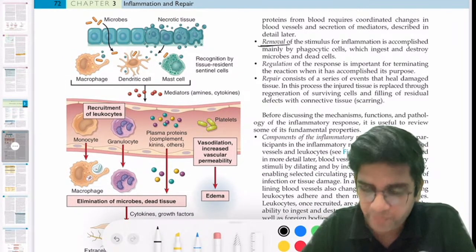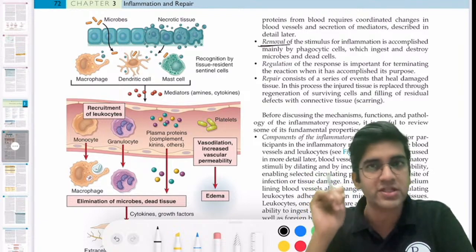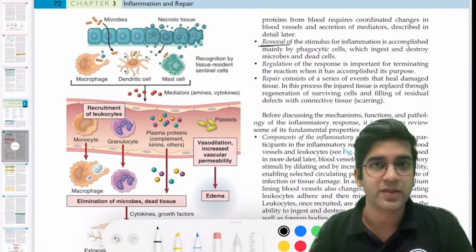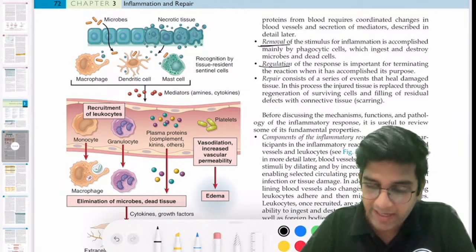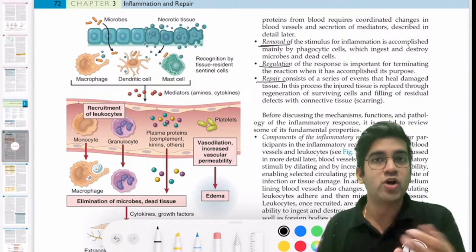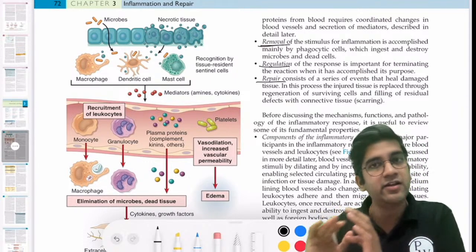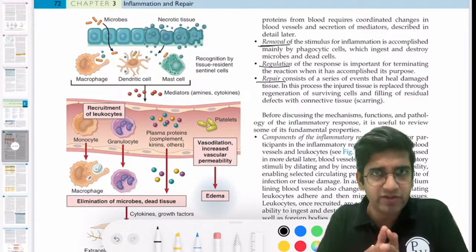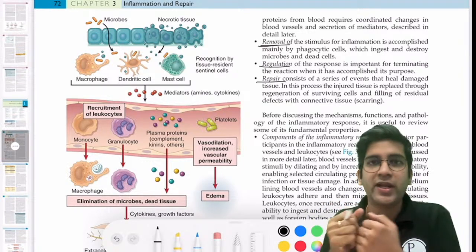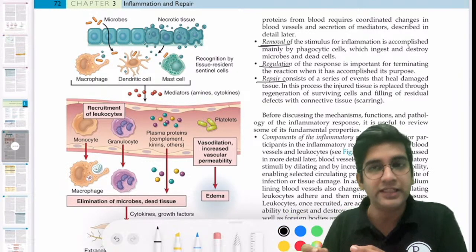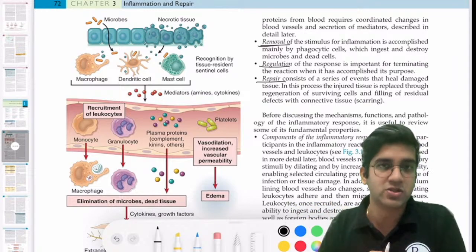Then I have to remove. Again, when we read about acute inflammation, we'll see how we remove that. Then I have to regulate and I have to repair. Repair is also a component of inflammation. Don't consider healing and repair separately. If you have an inflammation, I'll have to remove the bacteria or any offending agent and my body should heal. Healing is also part and parcel of the inflammation, right?